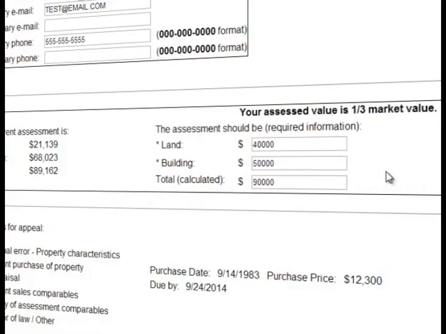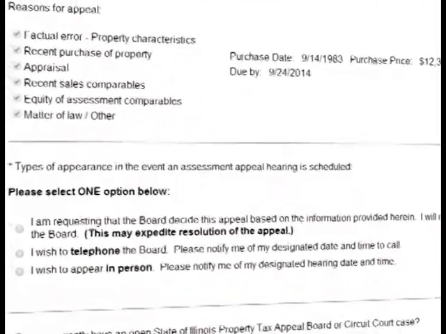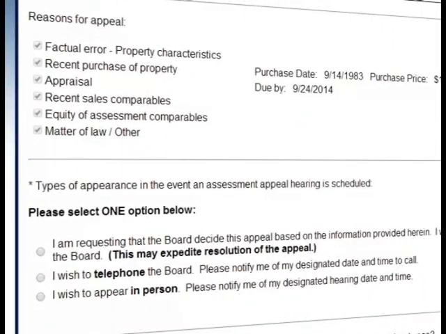The next section will show your reasons for appeal and all of your reasons for appeal that will be submitted to the Board of Review. You must also choose the type of appearance in the event that your assessment appeal hearing is scheduled. You may request that the board decide the appeal based on the information provided and that you will not appear in person nor telephone. You may telephone the board and be designated a date and time to call, or you may appear in person.